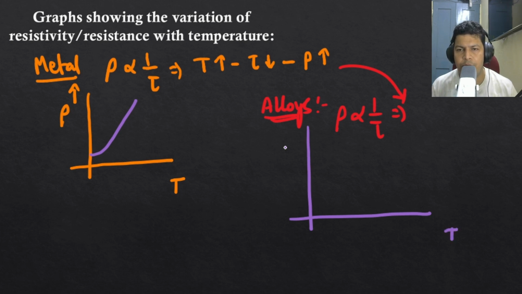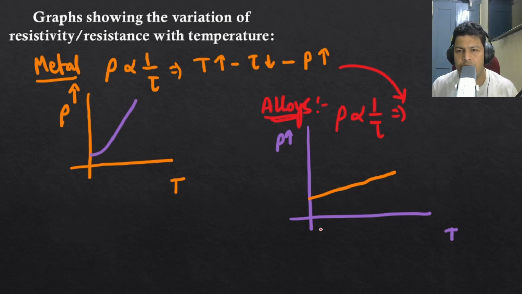So this is temperature, this is resistivity, and there is a difference in the graph as well. Here the graph is flatter. There is a change in resistivity, but it is not similar to the metal. It is different. So this is the difference between the metal and the alloy.